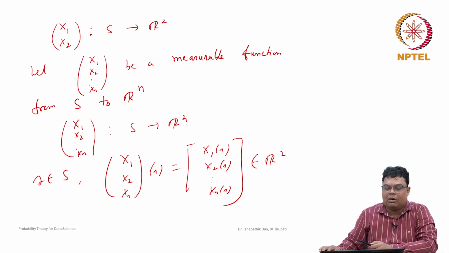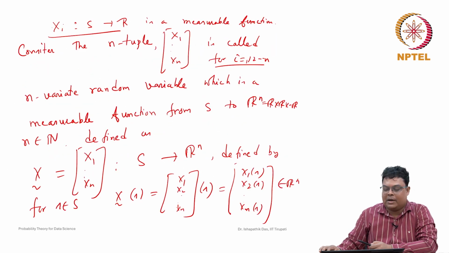Now, how can we say that x1, x2, ..., xn are independent random variables?